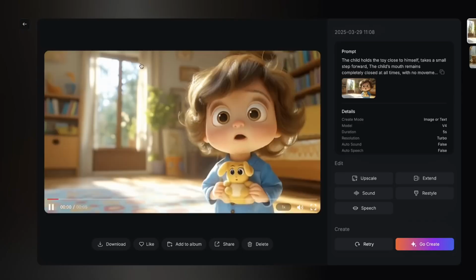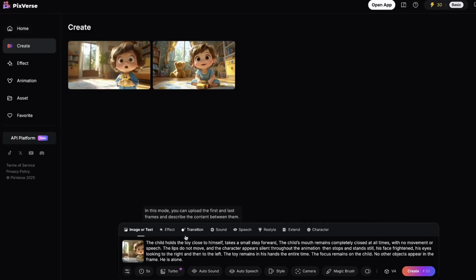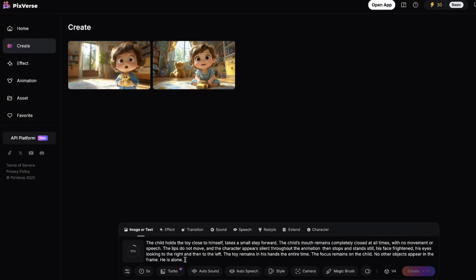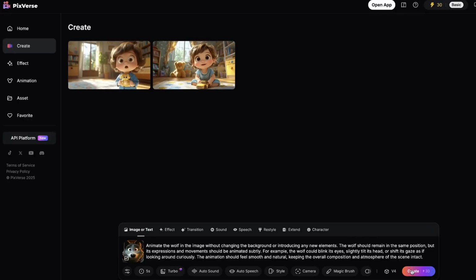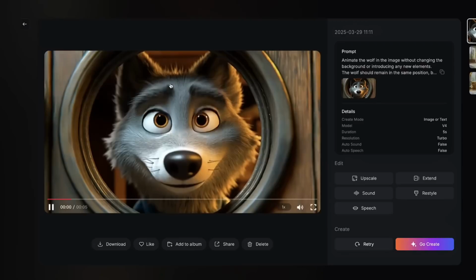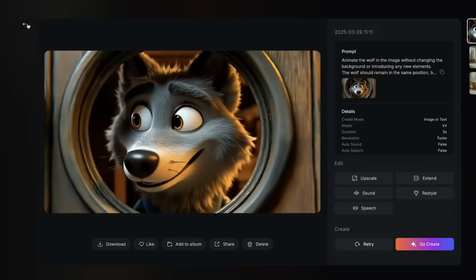Sometimes the first result won't look exactly how you imagined it. That's totally normal. Generate a few more times or tweak your prompt slightly until you get the result you're happy with. Once you're happy with your clips, save each one. We'll be using them in the next steps. Then you'll have a full set of animated clips, and they look great. Well, almost.